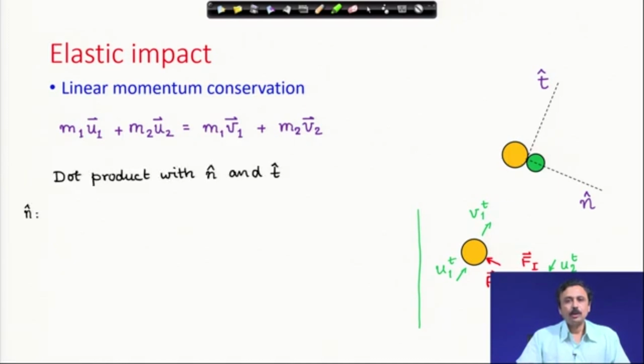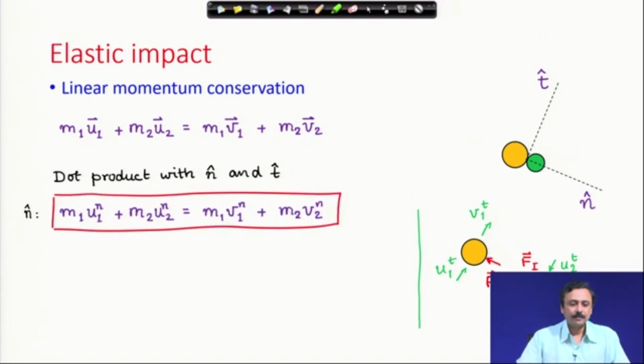Let us now look at the components of this linear momentum conservation equation in the two directions, normal and tangential. In the normal direction, how do I find out these components? I just take the dot product of this full equation with n cap.